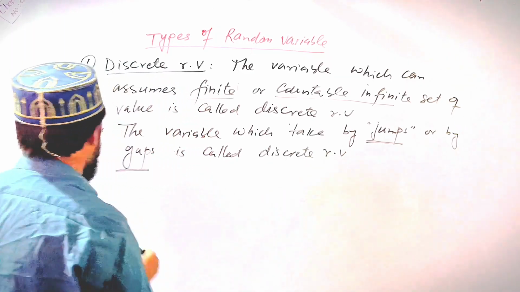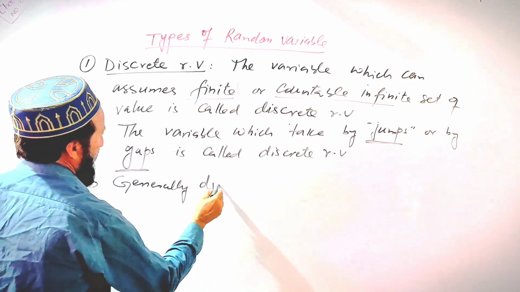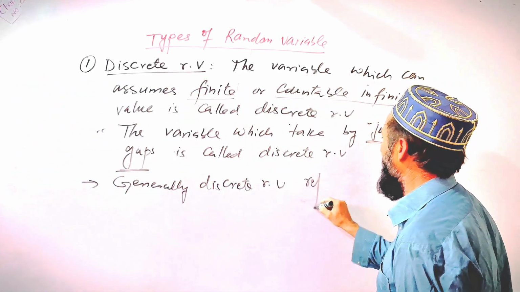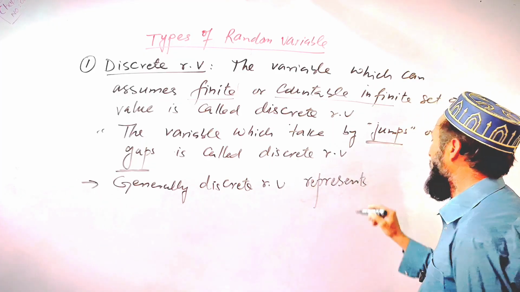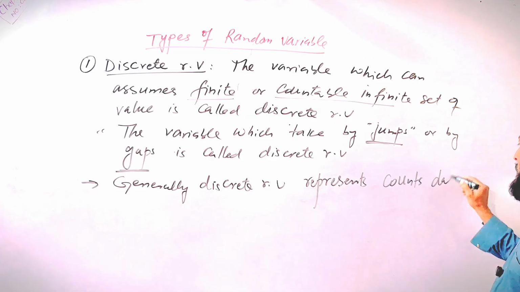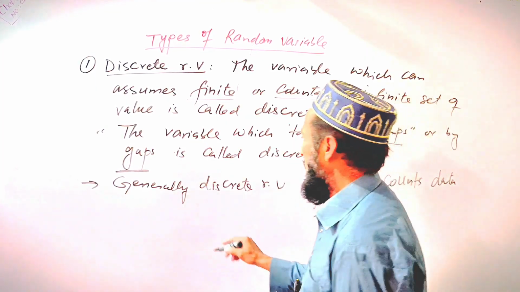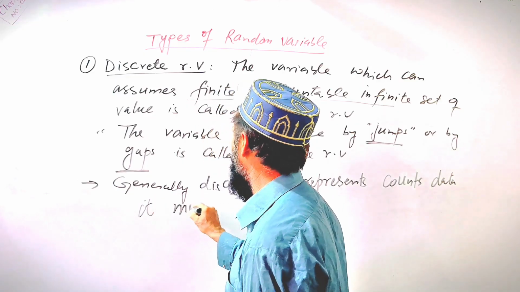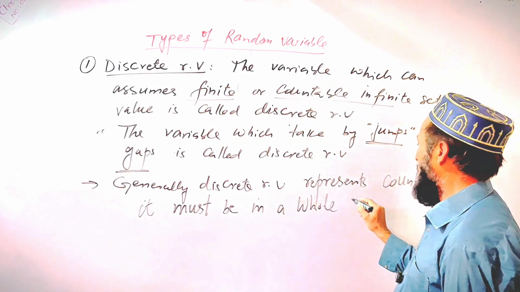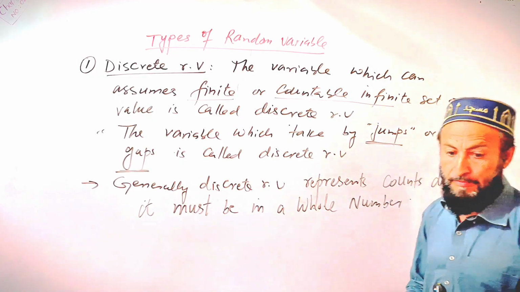Generally a discrete random variable represents count data. It must be a whole number.